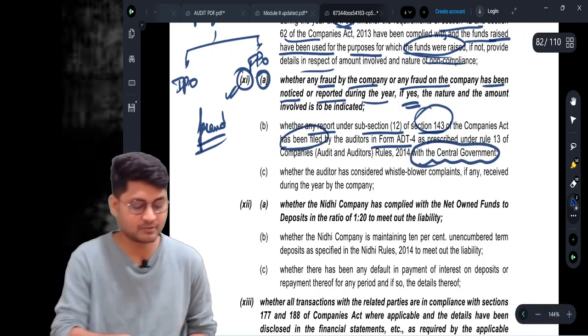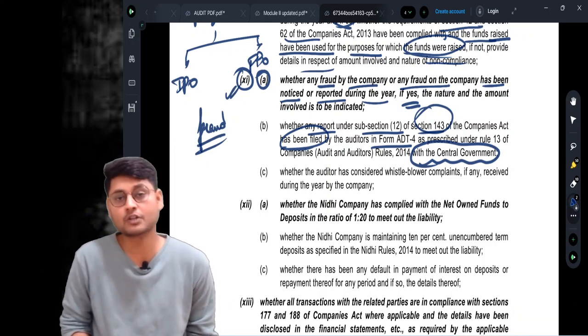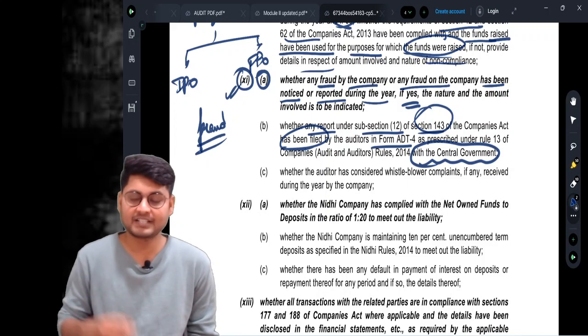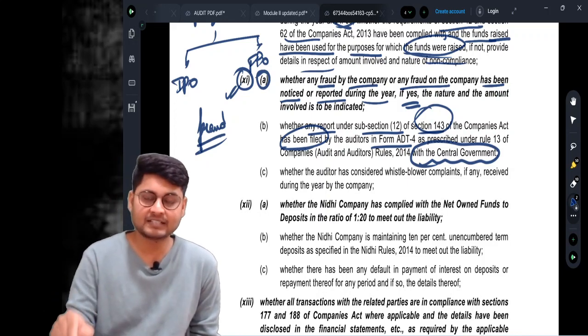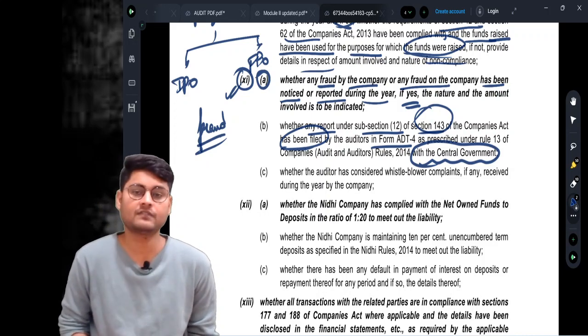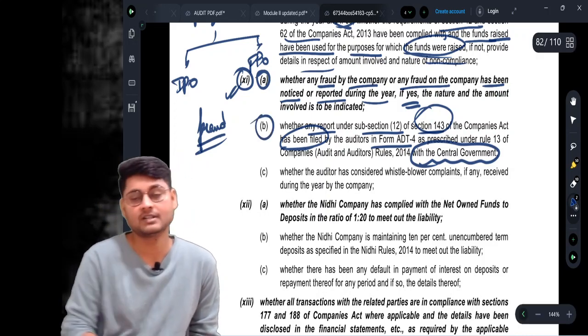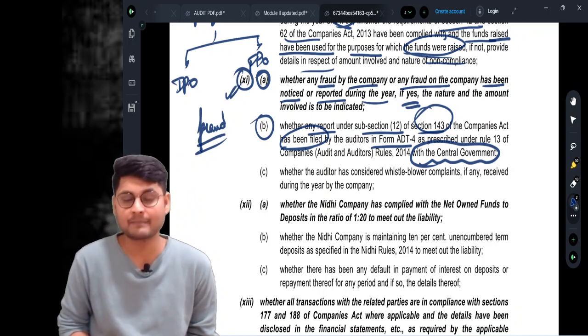What is this ADT 4? It is the report of fraud to the central government by the auditor. If it is filed, specify that in subclause number B of clause number 11 of CARO 2020. Here we need to report if there is any such reporting to the central government during the year.